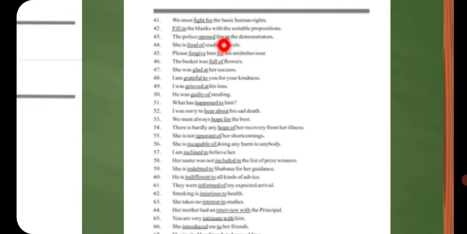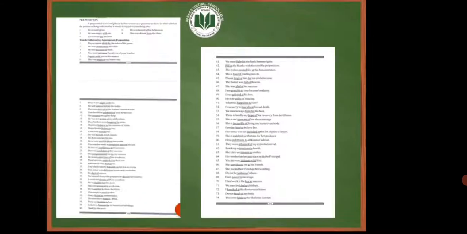Fill in the blanks with the suitable prepositions. She is fond of reading novels. Please forgive him for his misbehavior. I am inclined to believe her. She is incapable of doing any harm to anybody. So, there are several examples given in your book that you can learn and use in sentences of your own.